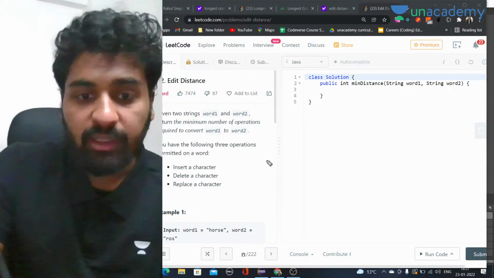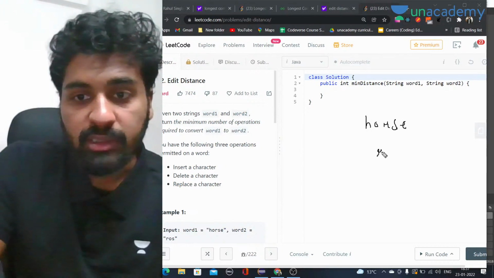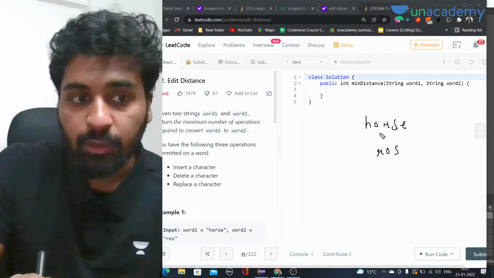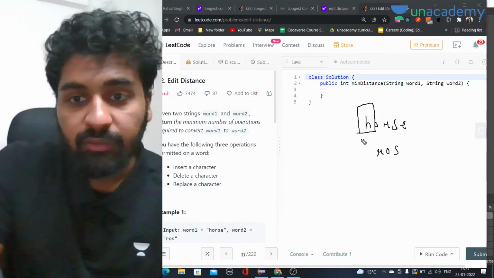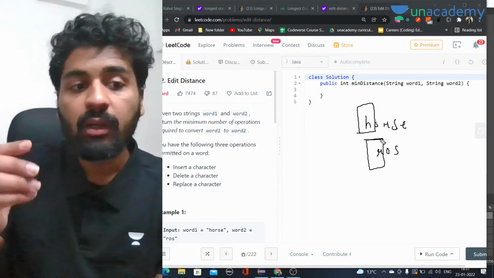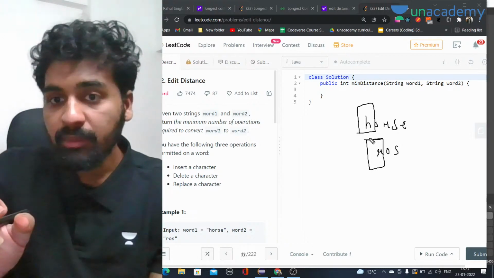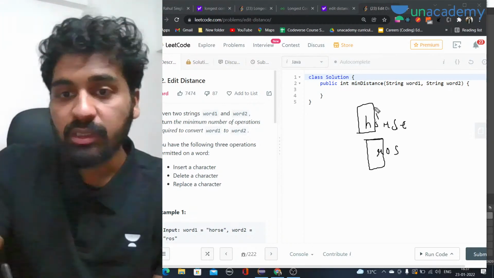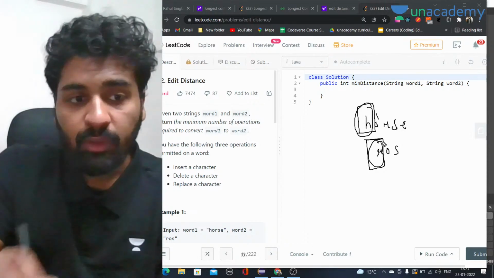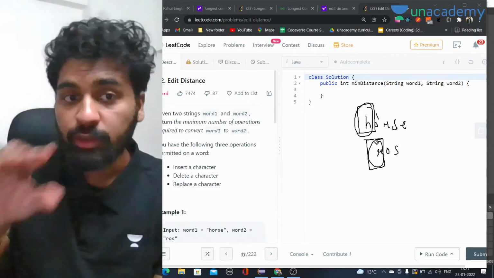I hope the question is clear. First thing, if we have 2 strings, horse as the first string and ros as the second string, then we have to make them equal. We have h here, r here, and we are working on only one character, because when working with recursion, we have to work on a small problem and the rest of the work is done by recursion. So this is the small problem. Let's say we have only h here and r here. We have to see if they are equal or not. We want to make both of the strings equal.